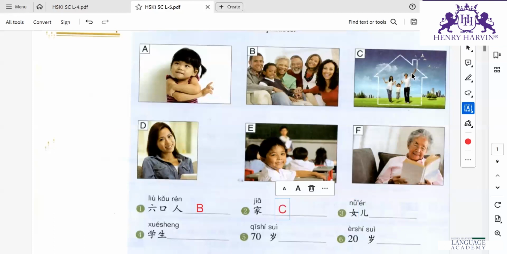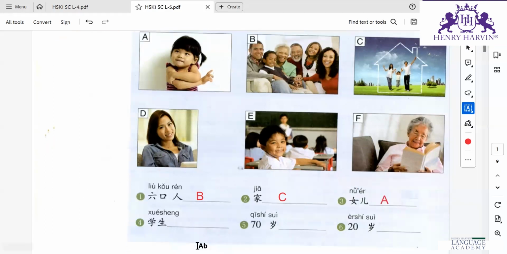Next one, nǚ'ér. I have told you in the lesson, it means daughter. So it is A, right? Next one, xuésheng. Not sháng, sheng, E-N-G.